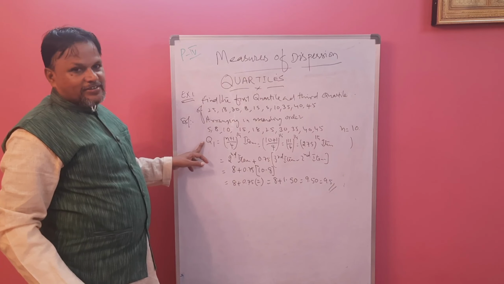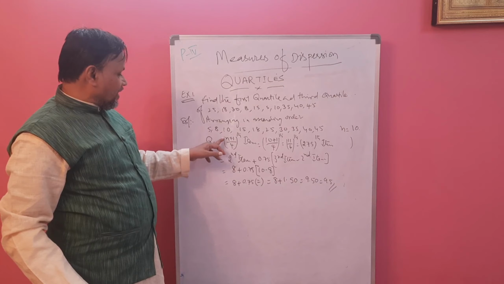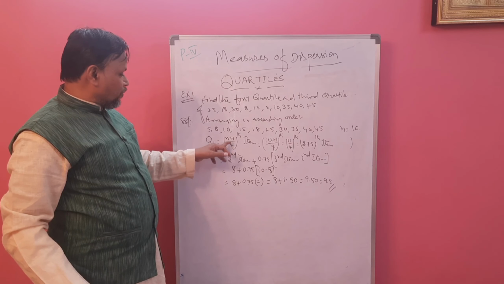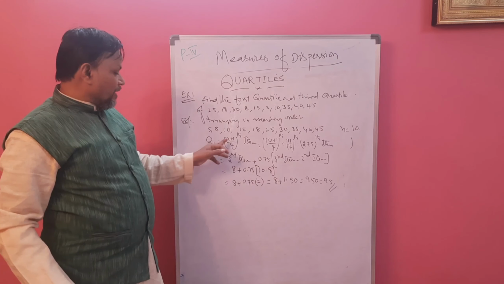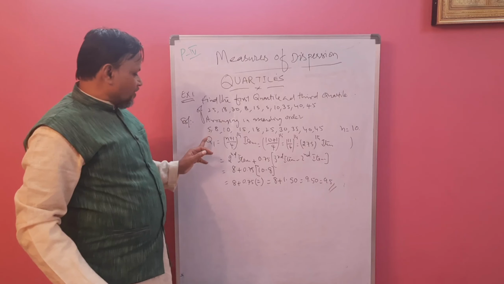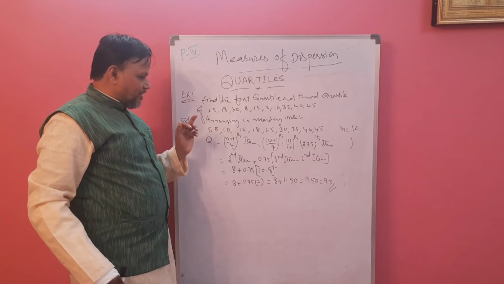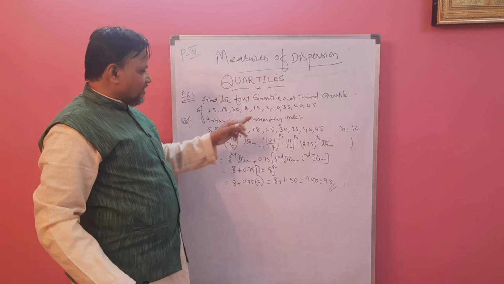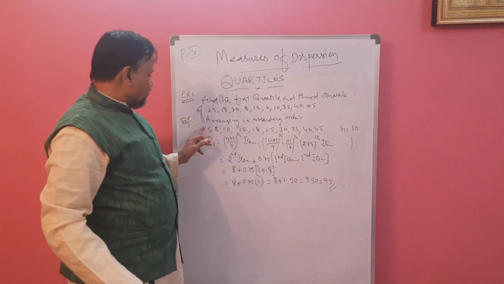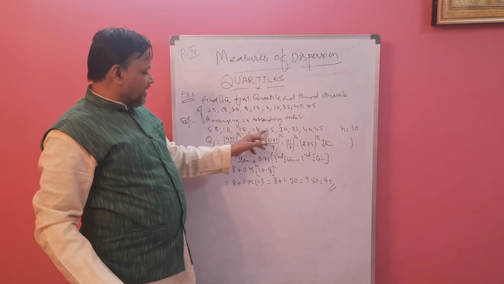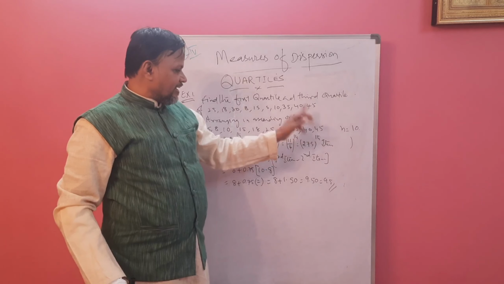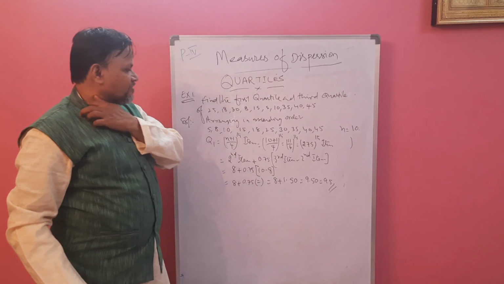Now Q1 is what? This is our formula. Q1 is N plus 1 by 4th item. Quartile 1 is N plus 1 by 4th item we have to pick. So N is what? N is here 10. How? 1, 2, 3, 4, 5, 6, 7, 8, 9, 10. 10 observations are there.